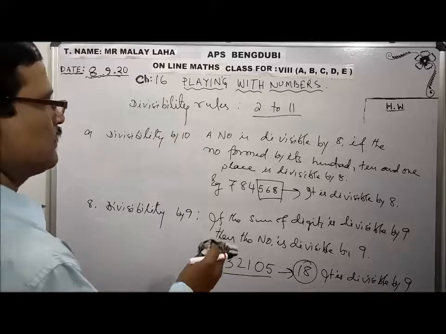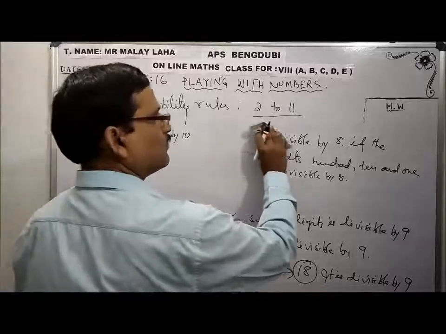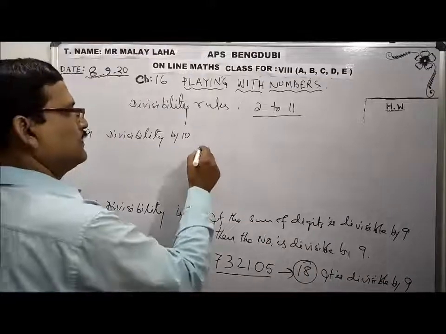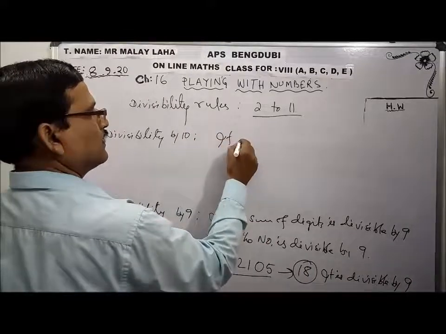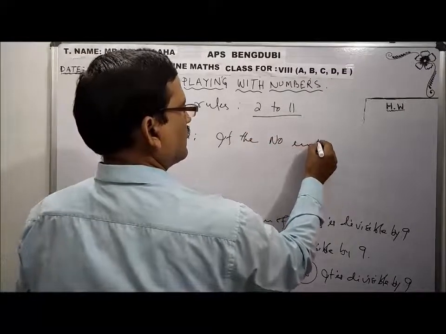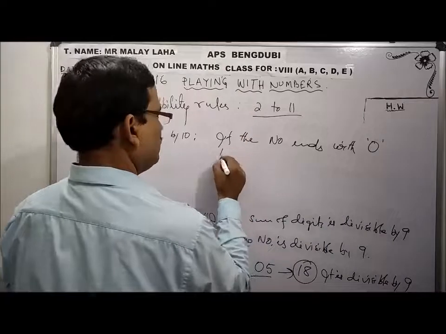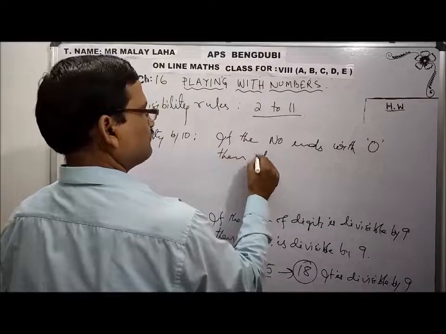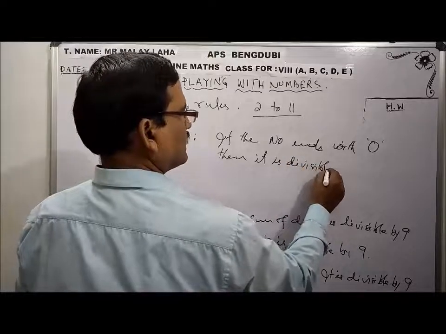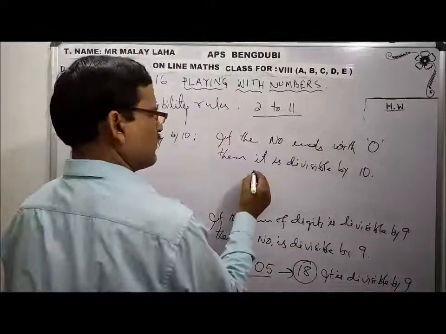Divisibility rule by 10. If the number ends with 0, only 0, nothing more than 0, then the number is divisible by 10. Okay? If the number ends with 0, then it is divisible by 10. Okay, any example from your mind.